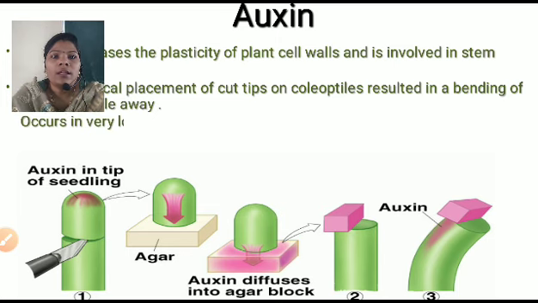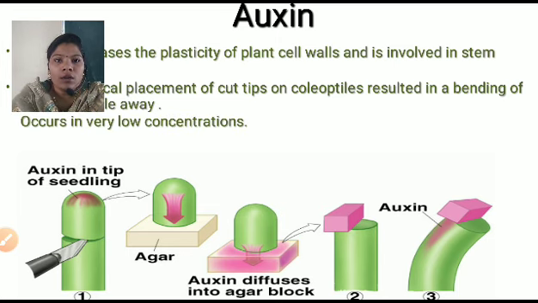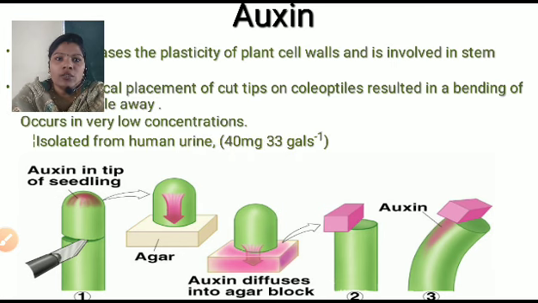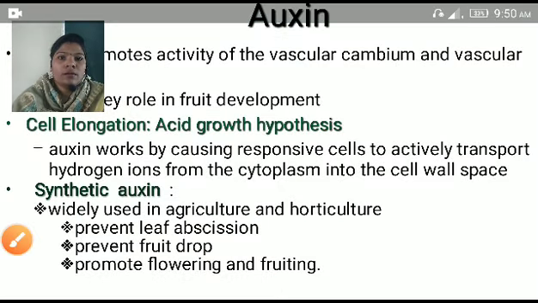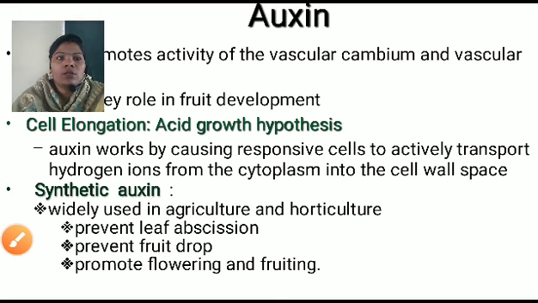Auxin occurs in very low concentration, and mostly it is isolated from human urine. It promotes the activity of the vascular cambium and the vascular tissue.